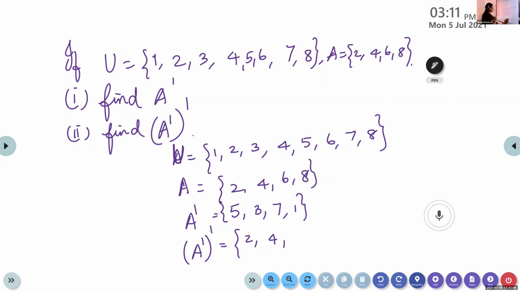Look at this set and compare it with the given set and tell me what you will get. It is A, isn't it? A dash the whole dash will be same as A. So the complement of the complement will be the same set itself.